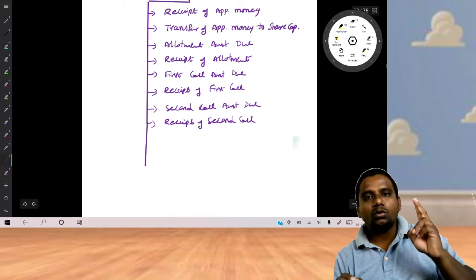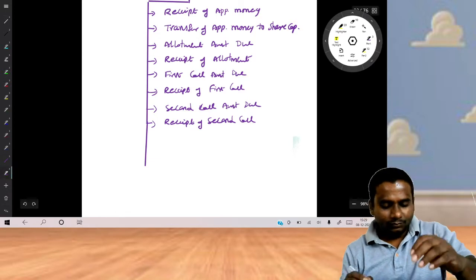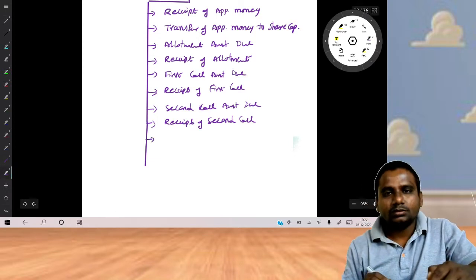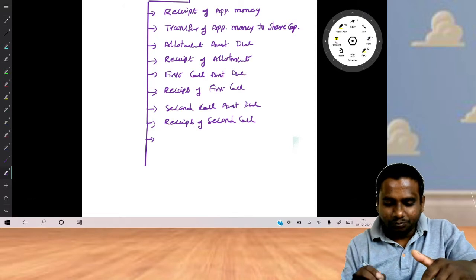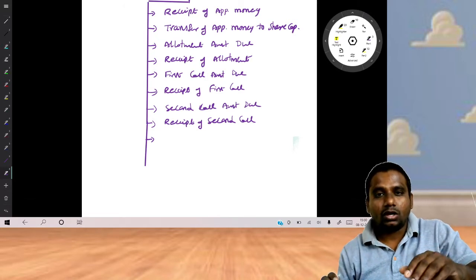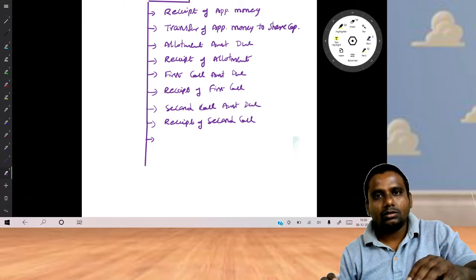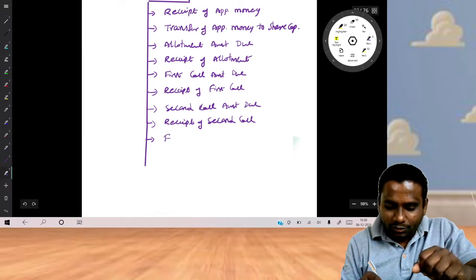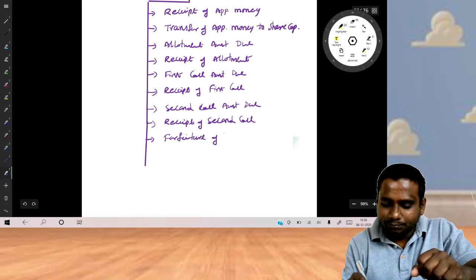We have 2 more transactions. What are those transactions? Forfeiture of shares. After the final call, second and final call, shares were forfeited. Next one, reissue of shares.